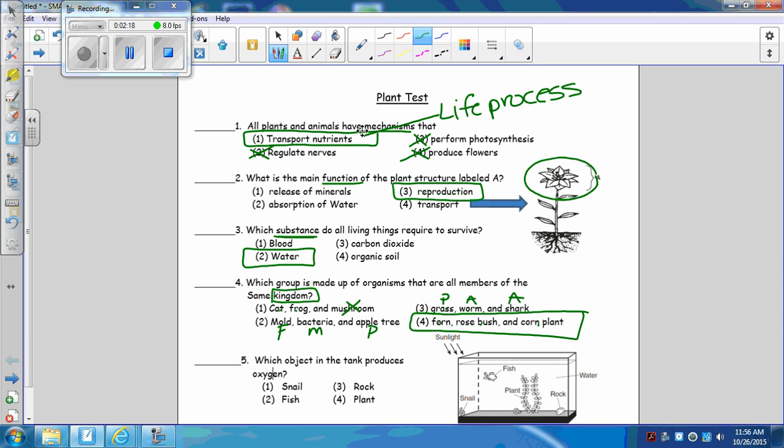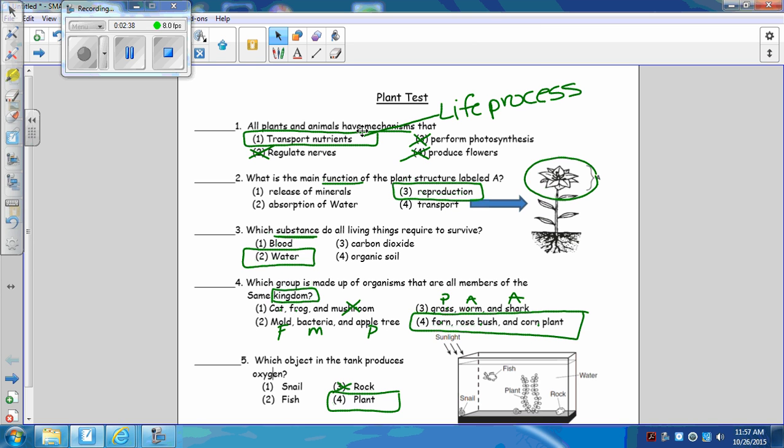Which object in the tank produces oxygen? Well, in order to produce oxygen, you have to undergo photosynthesis. So the only thing in this tank that produces oxygen is a plant. Rocks are not living, so that doesn't work. And snails and fish undergo respiration that produces carbon dioxide. So plants would be your only choice.